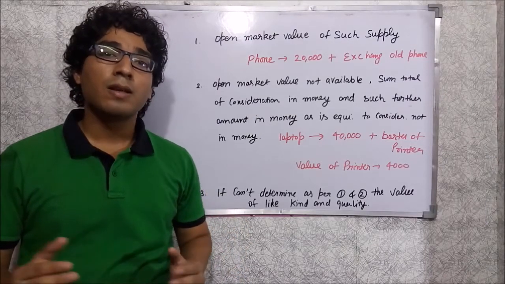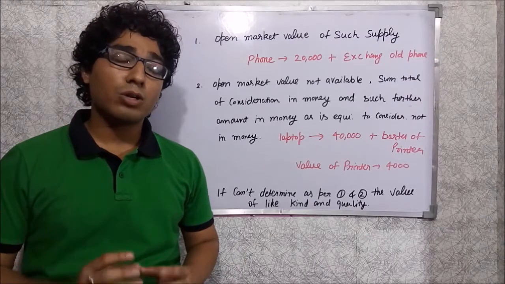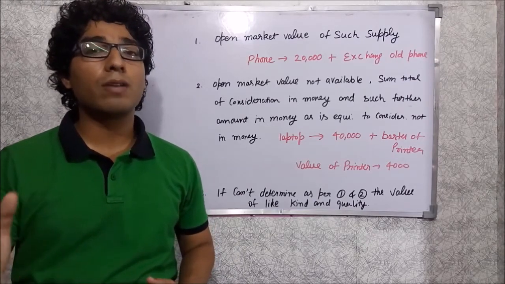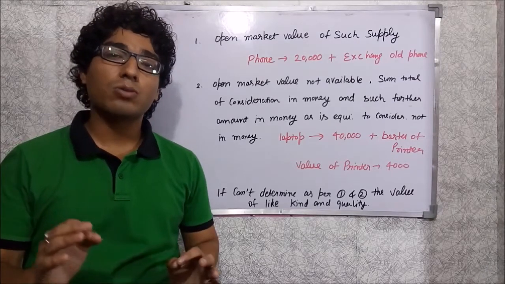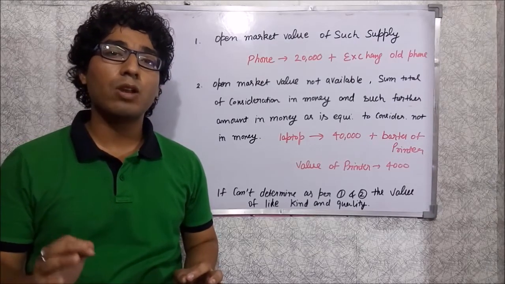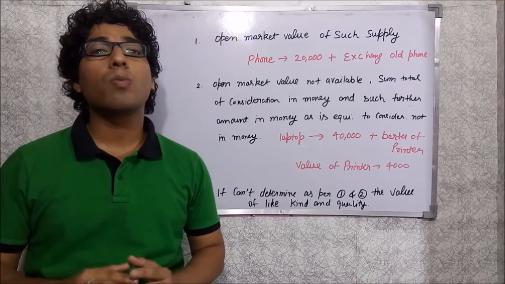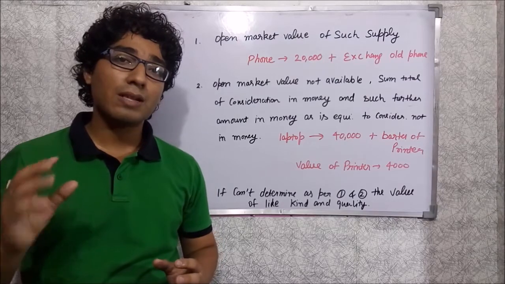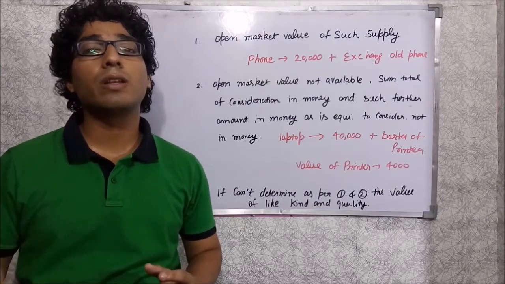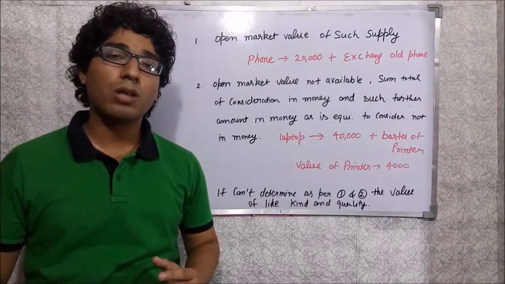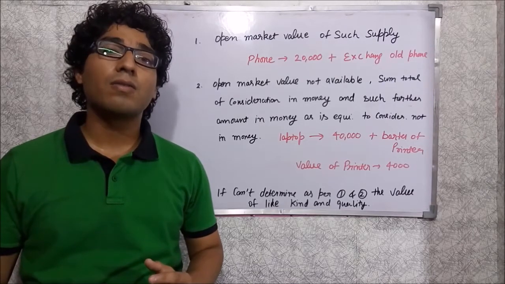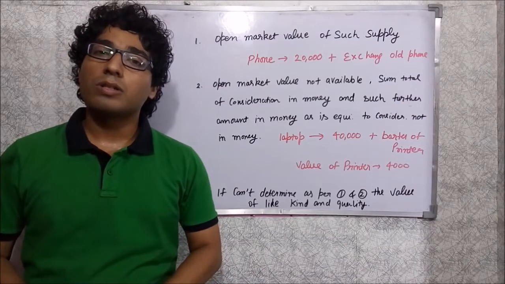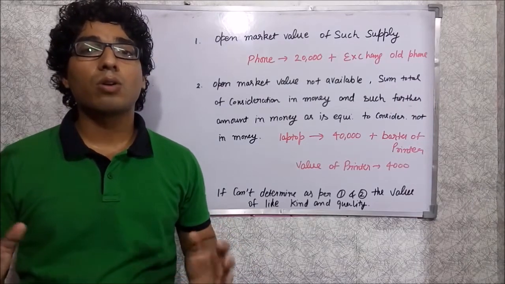So in this case, suppose you got 20,000 rupees in your pocket plus an old used mobile phone. We will not take the 20,000 rupees; the value will be the open market value. Suppose you sell those mobile phones in the open market for 24,000 rupees. If you don't exchange it for the old phone, then that will be the valuation as per rule number 1, clause A.